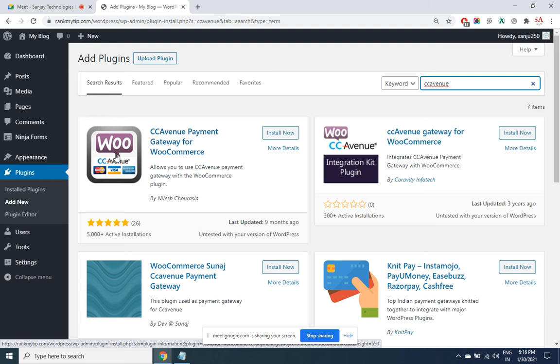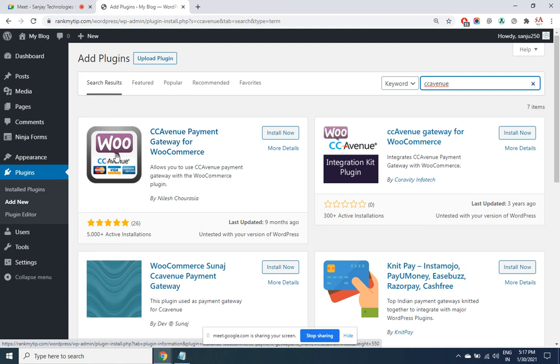What's the meaning of a payment gateway? A payment gateway will provide an interface to the end user where he can choose any payment method, but the amount will get linked directly to your associated bank account. So you may have an account in HDFC Bank, ICICI Bank, maybe Kotak Bank, but the end user may wish to pay using the debit card, credit card or net banking of various other banks. A payment gateway will provide the facility to link n number of payment methods to your single bank account.